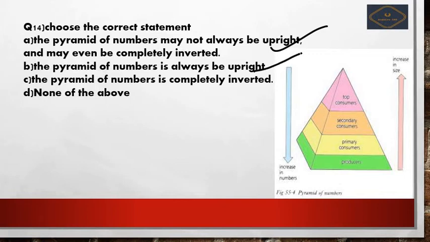Okay, next we see option number C, the pyramid of number is completely inverted. Next, that is none of the above. The given options A, B, C are the wrong options. So which of the following is the correct answer?